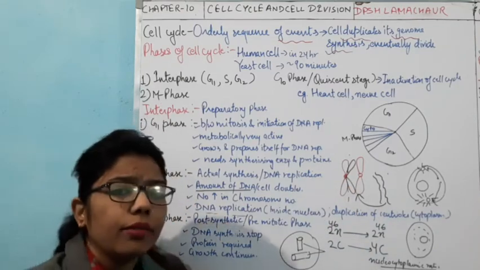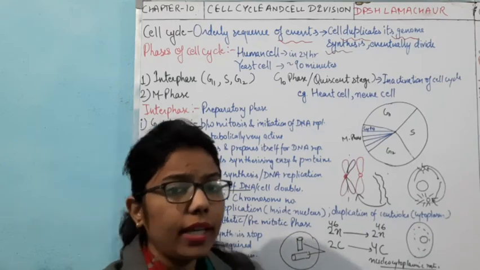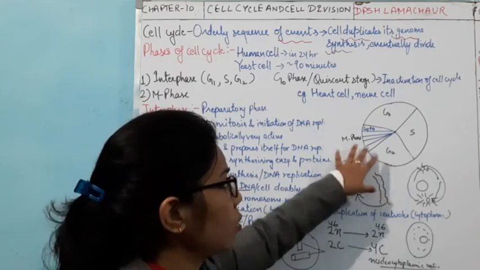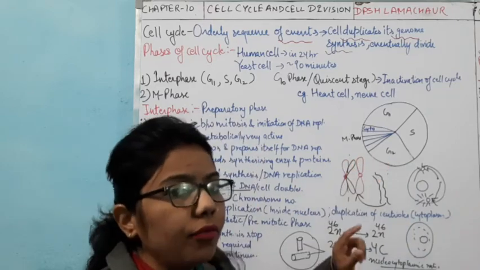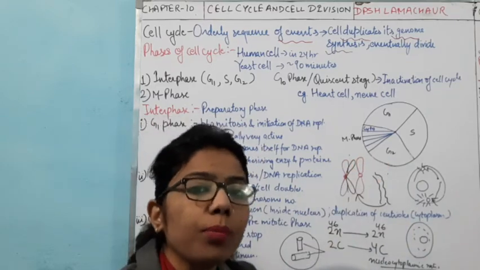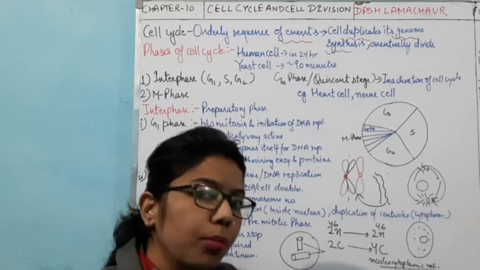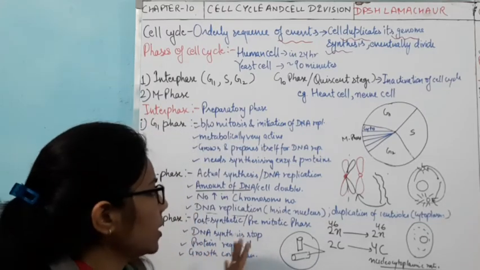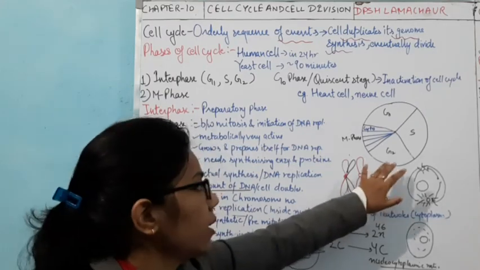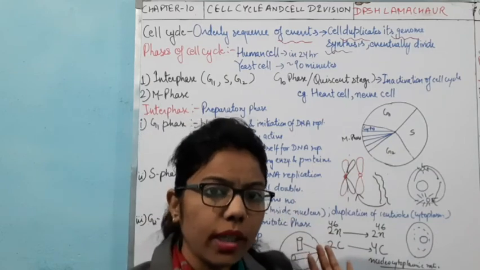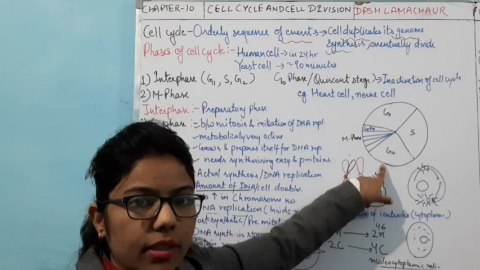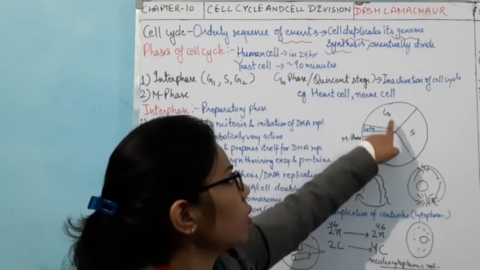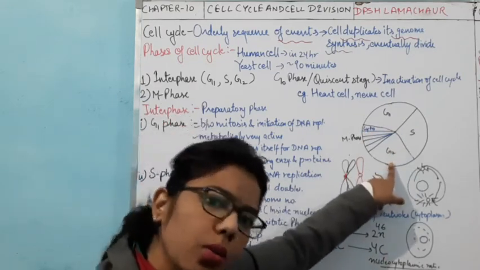Next, we need some more protein. Why? Because the cell has to enter the M phase, and for entering the M phase it needs more protein. So protein synthesis takes place in the G2 phase also. The cell also keeps on growing in this G2 phase. That's why we say this one is a growth phase as well as that one.